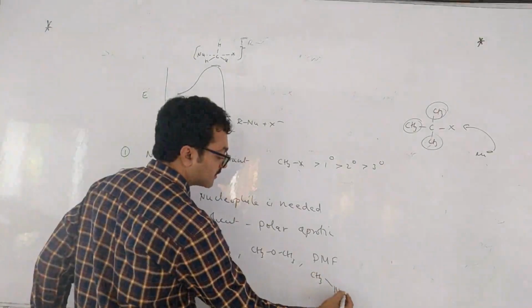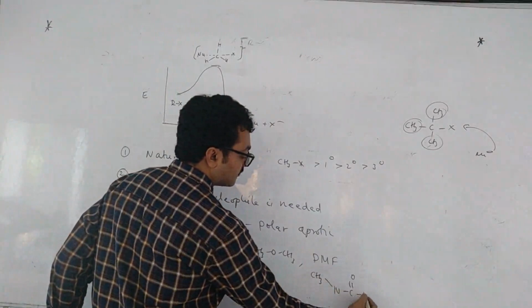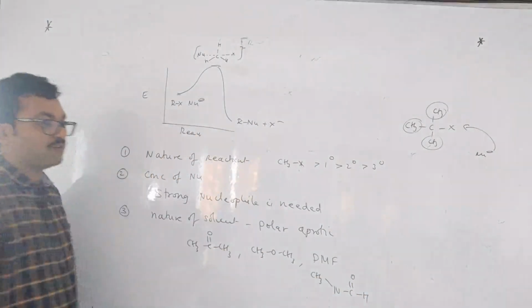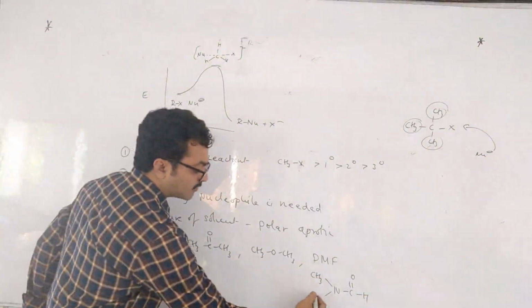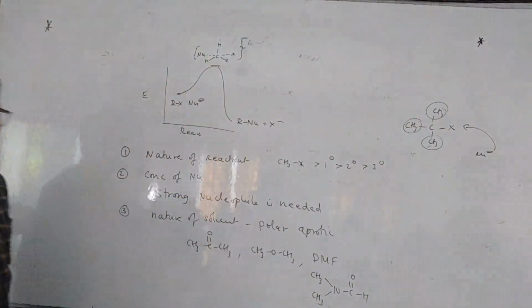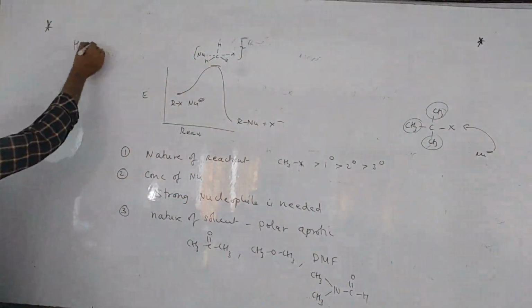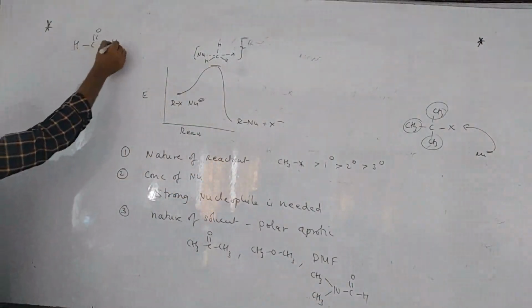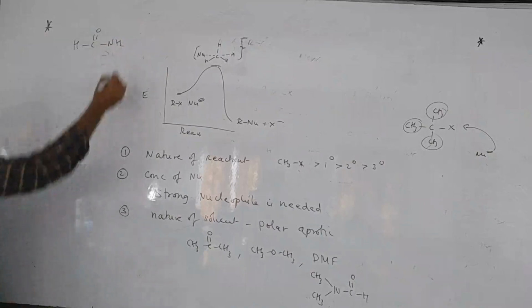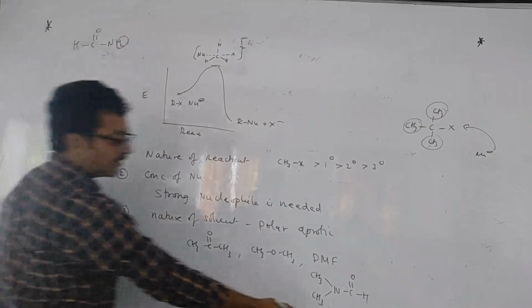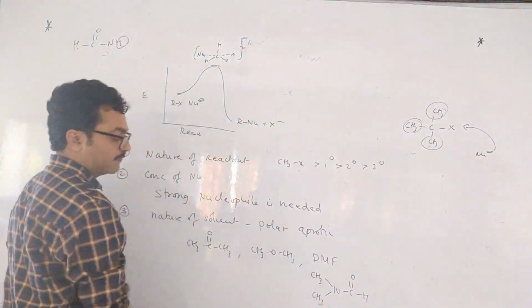You know the formamide structure? This is HCONH2, formamide. In dimethyl formamide, in place of the two hydrogens you keep two methyl groups.